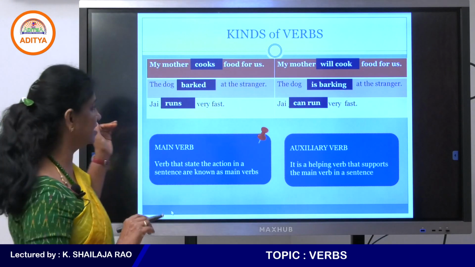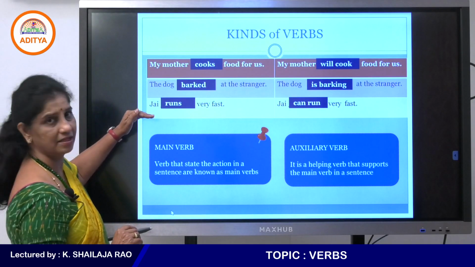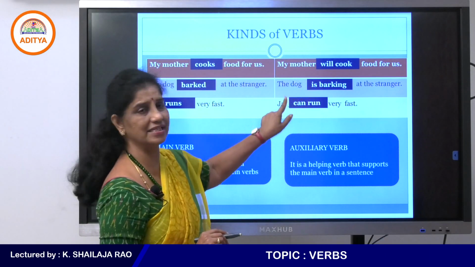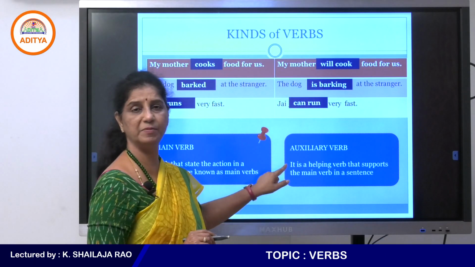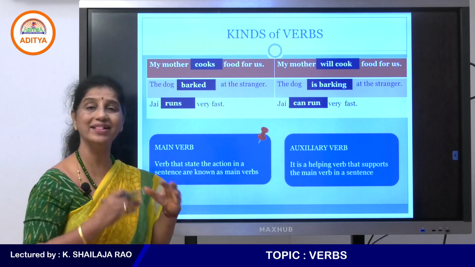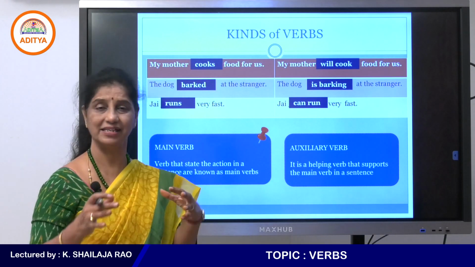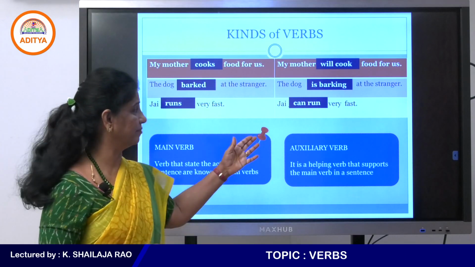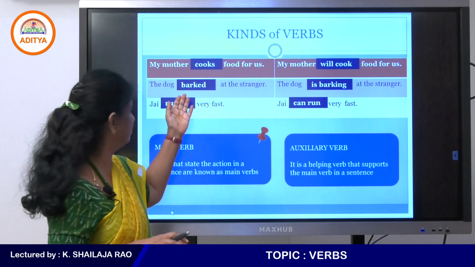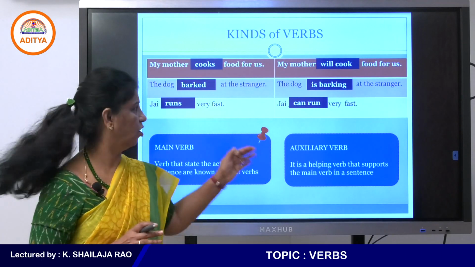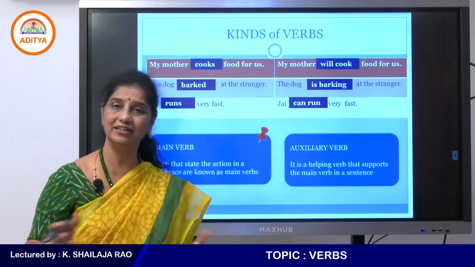Okay, so see, these are the main verbs which denote an action, and the words will, is, can are called auxiliary verbs because they are helping the verb to tell us when this action has happened. Is it happening now? Is barking? Did it happen in the past? Was barking, or will cook, or can run? Will it happen in the future?